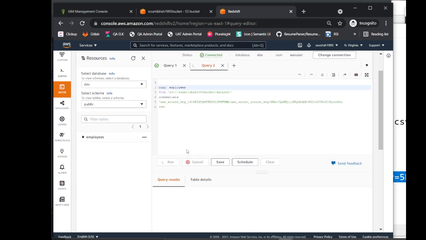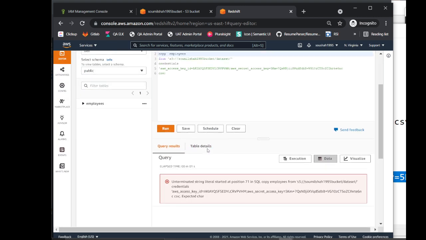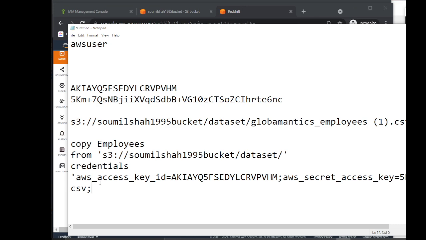Run the copy command. Undeterministic string position 7 SQL1 copy employees S3 data set credentials, AWS access key this, AWS secret key this, expected char. Let's see what happened there.